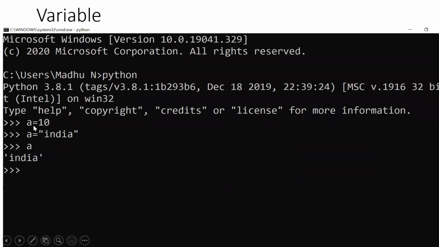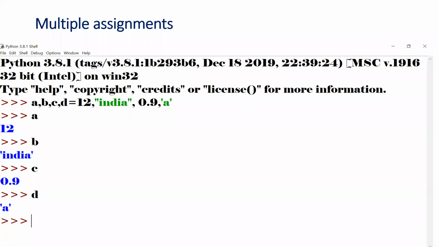Now see here, when I declare a is equal to 10, and in the next line I change the value of a to India. Now when I try to print a, it will print India but not 10, because it varies. The name itself says that a variable is nothing but it varies, it changes. If I write a is equal to x, then if I try to print a, it will print x. Okay, it will change from time to time. When you make changes to a variable, it will change. That's why it is called a variable. It varies.